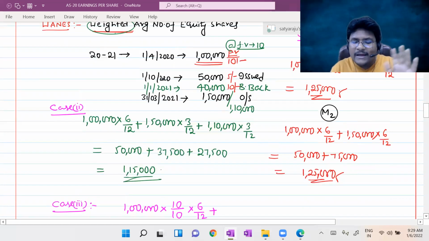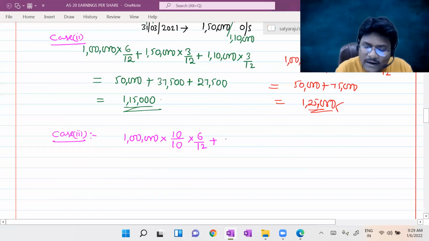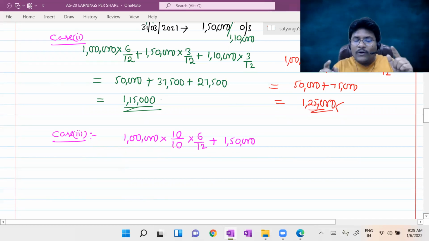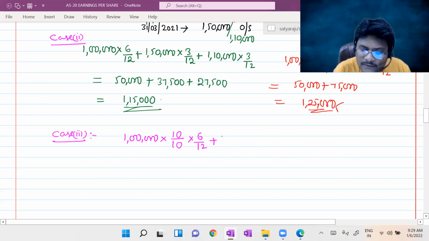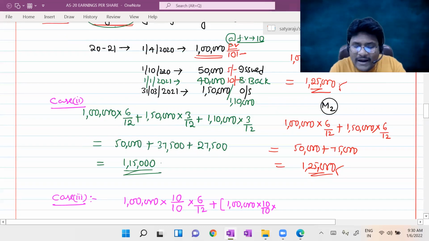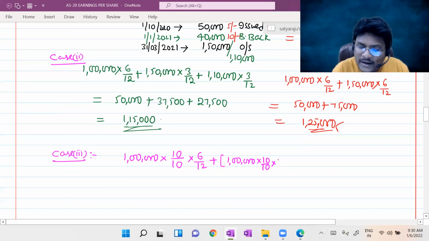Now for 1 lakh, if you add 50,000, it will become 1,50,000. Now concentrate. In this 1,50,000, 1 lakh were fully paid up, 50,000 were partly paid up. Am I right? So that's why I'll write separately only. That is 1 lakh were fully paid up. For remaining, how many number of months outstanding? From 1/10/2020 to 1/1/2021 means 3 months outstanding.